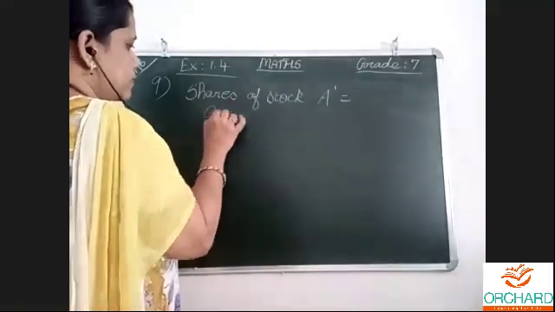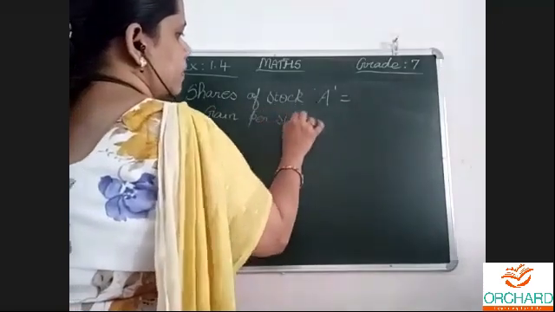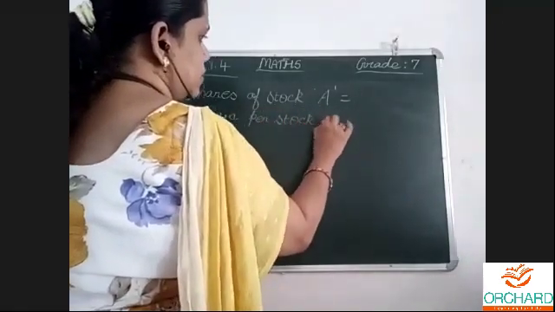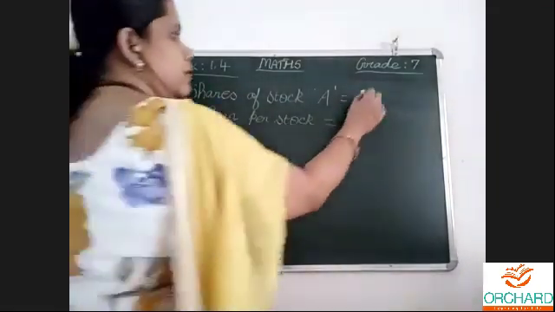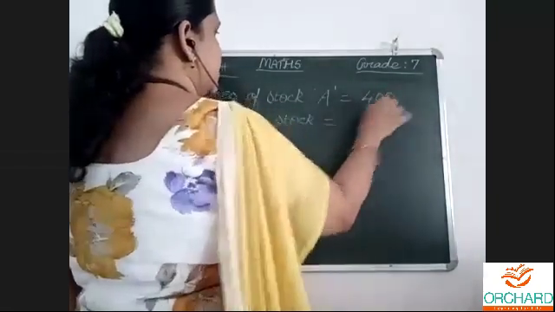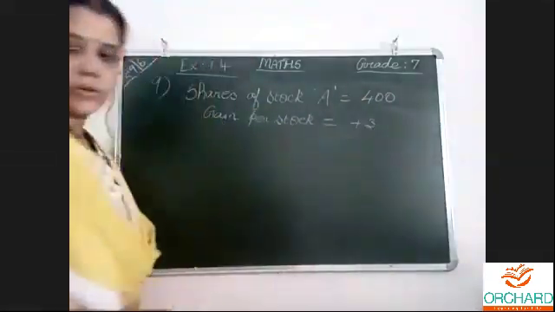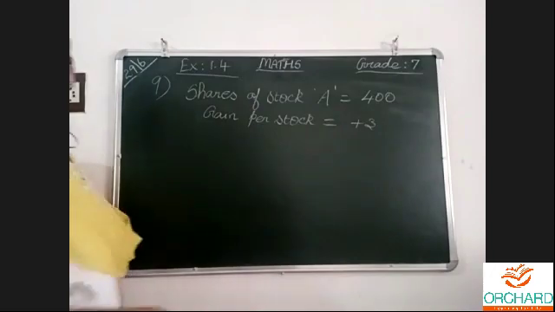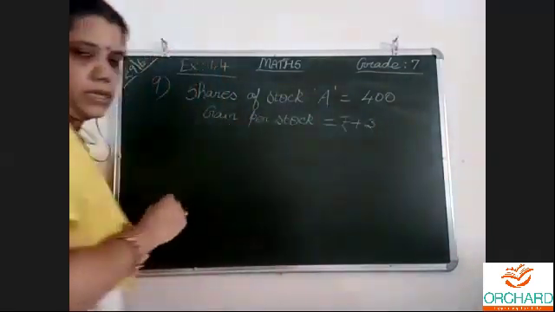Shares of stock A. Gain per stock. How many were there? 400 were there. Now gain per stock is +3, for one share it was +3, that is 3 rupees.